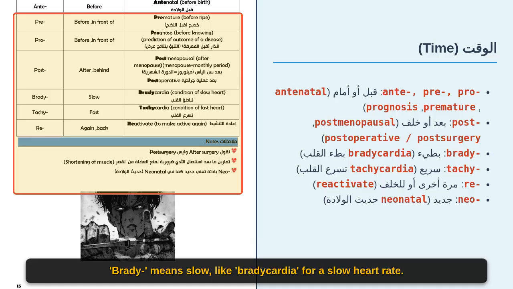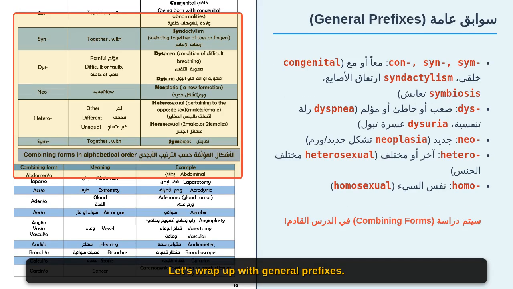Brady means slow, like bradycardia for a slow heart rate. Tachy means fast, like tachycardia. Re means again, like reactivate. Neo means new, like neonatal for a newly born infant. Let's wrap up with general prefixes.